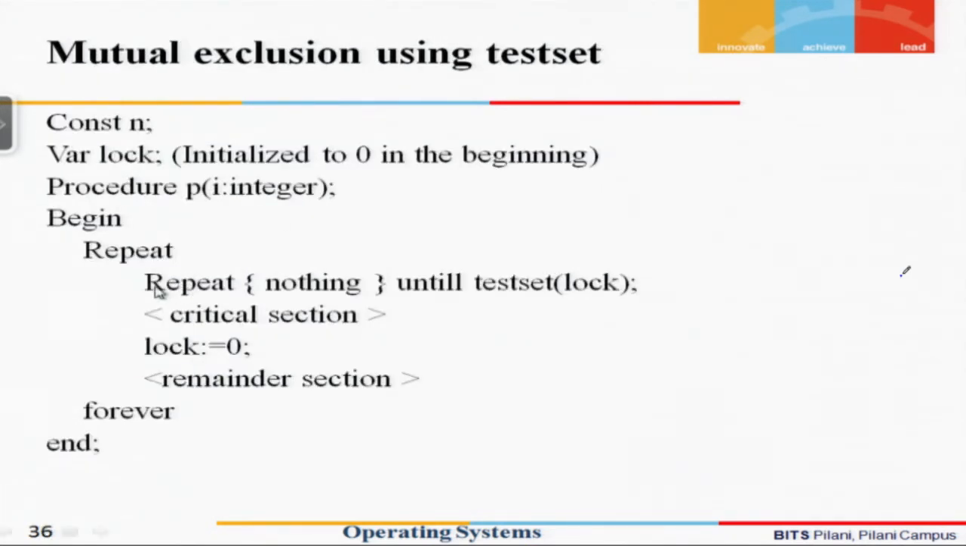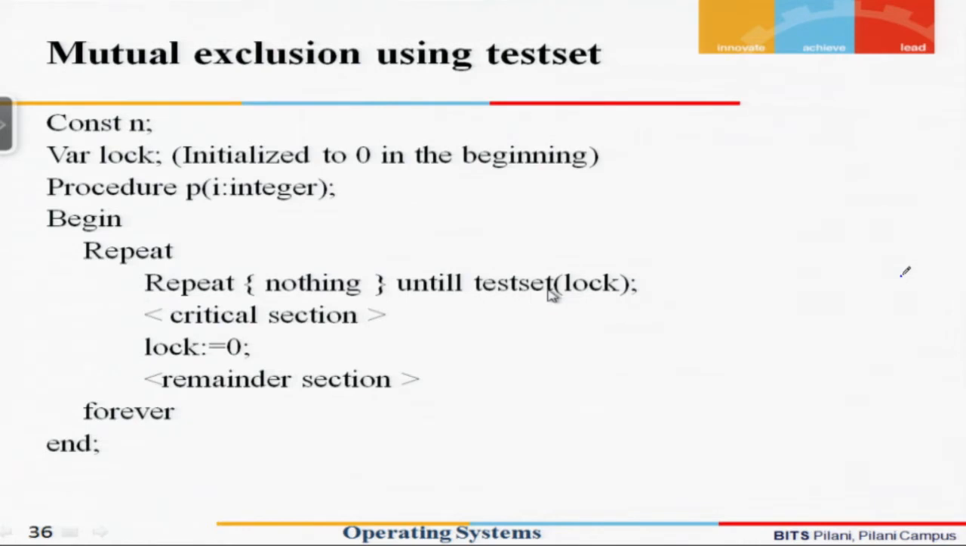So, here is a condition: we are saying repeat nothing until the test set lock becomes true. Let us assume that we have an instruction, say a no operation instruction. We can very clearly see that when the process is given its chance, it wastes CPU cycles executing this instruction.